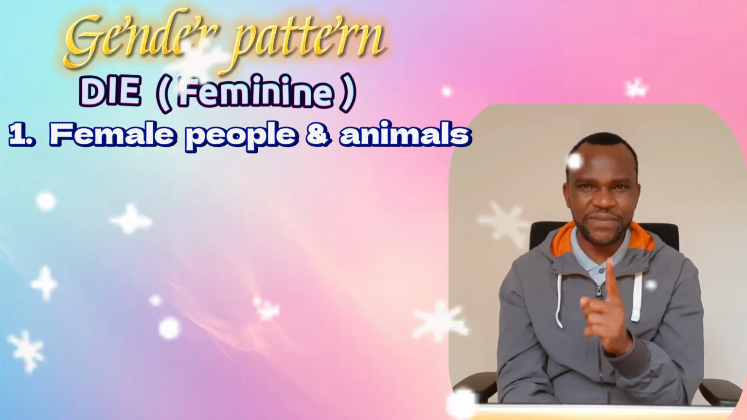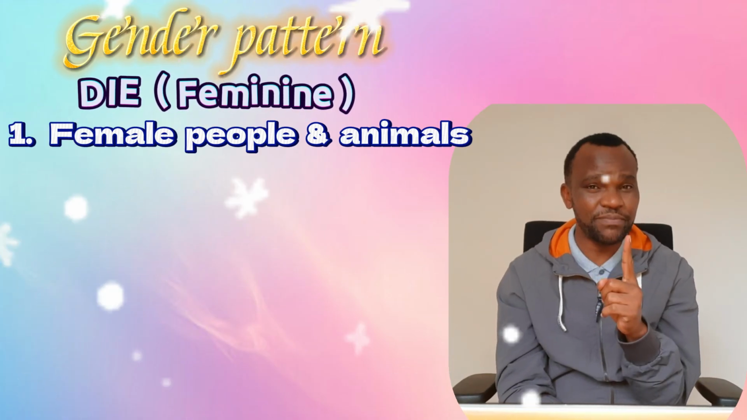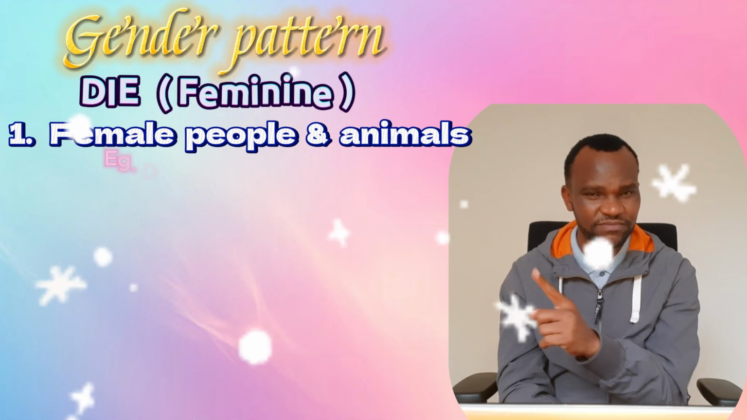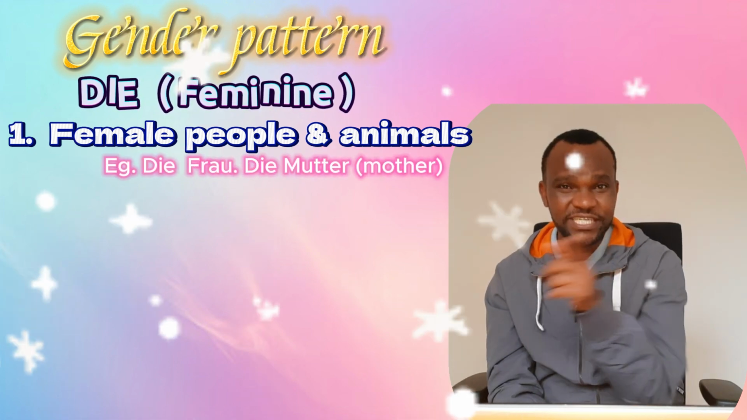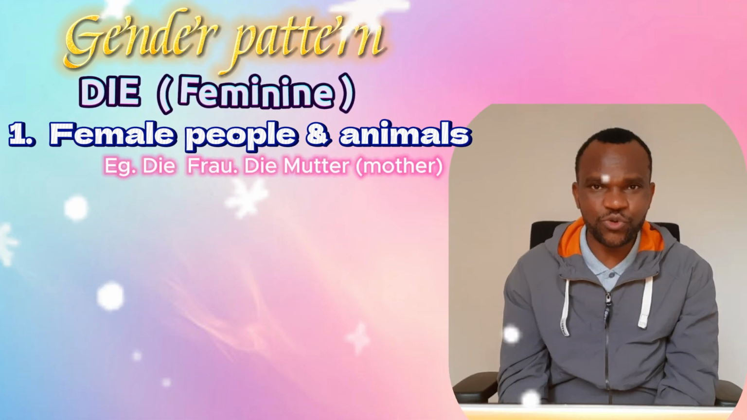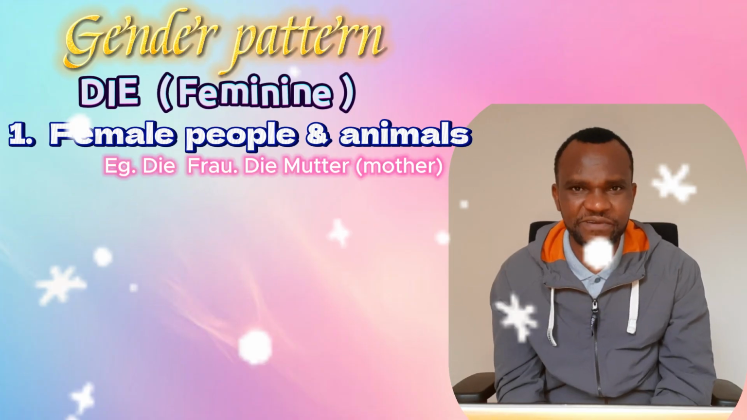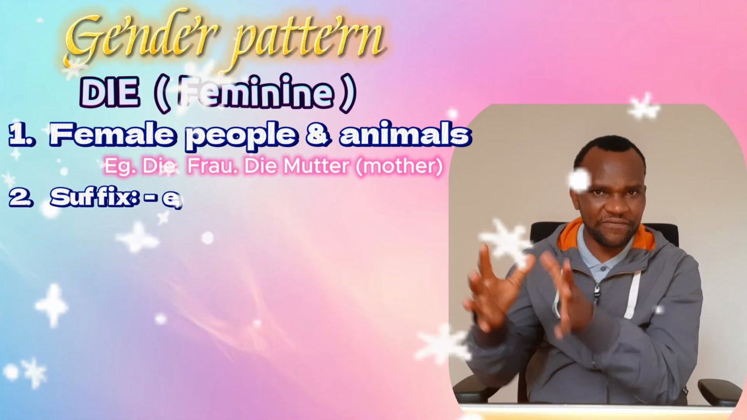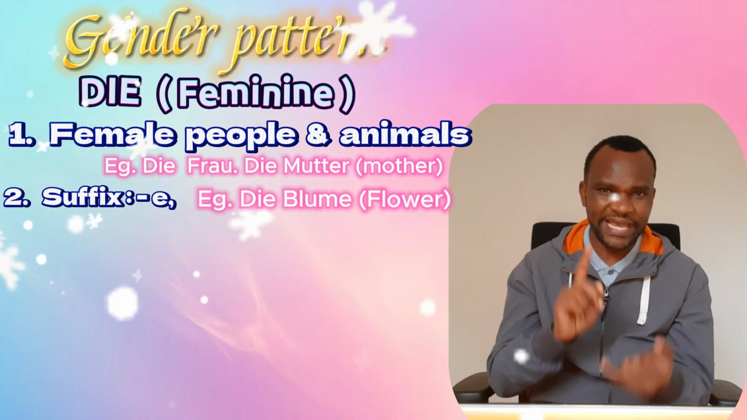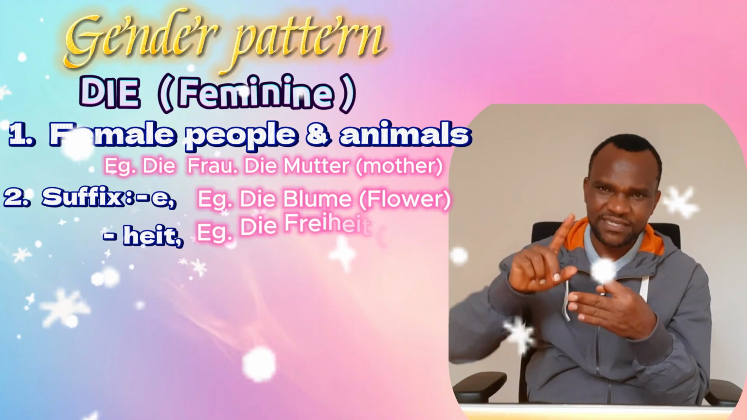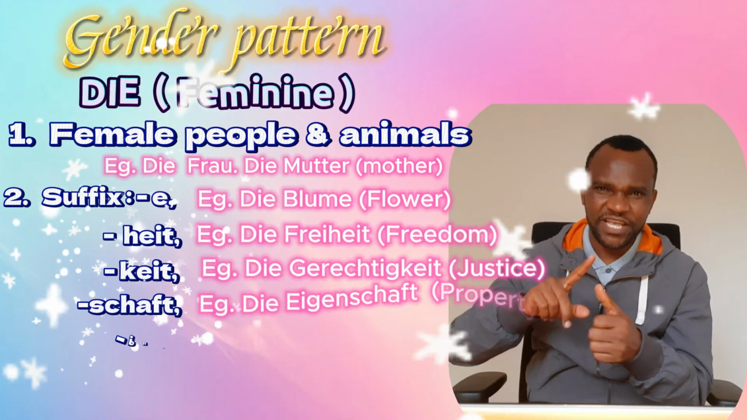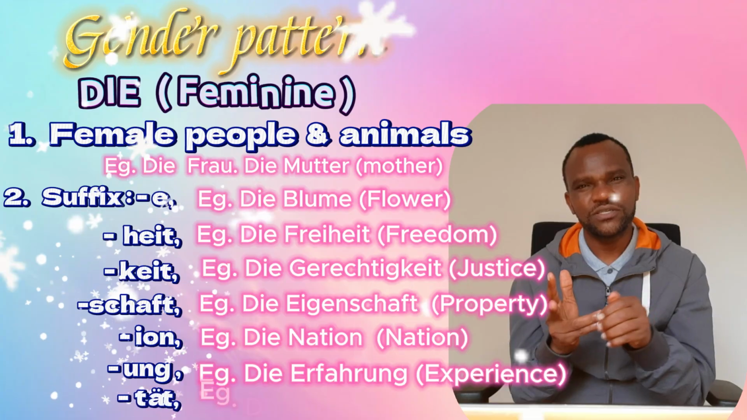So most feminine animals and people, they take die. We have talked about die Frau, die Mutter, the mother. The next rule for the feminine is very, very simple. You check on the suffix of the words. For example, e, heit, keit, schaft, ion, and tät.